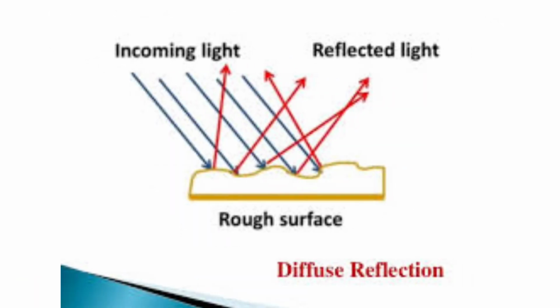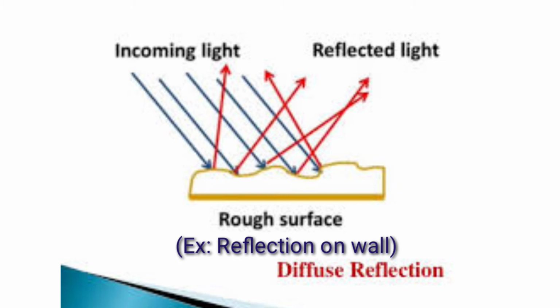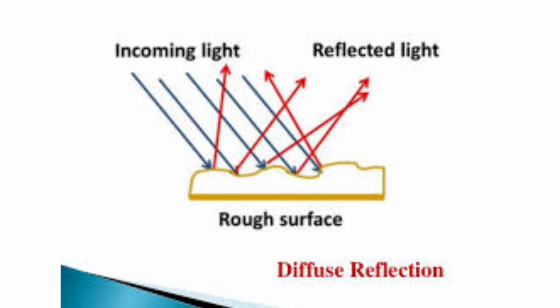Next, what is irregular reflection, and when does it happen? When parallel rays of light fall on a rough surface, the reflected rays are not parallel. This type of reflection is known as irregular reflection. And irregular reflection does not form images of the objects.